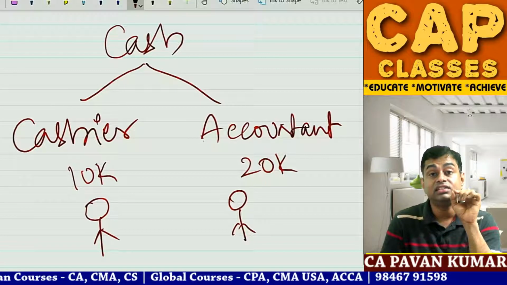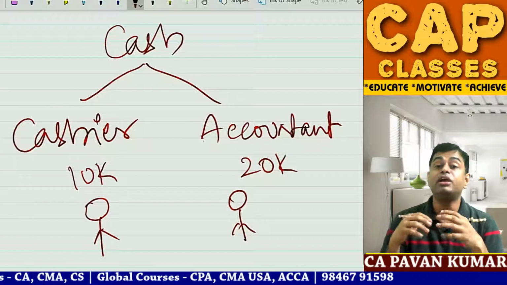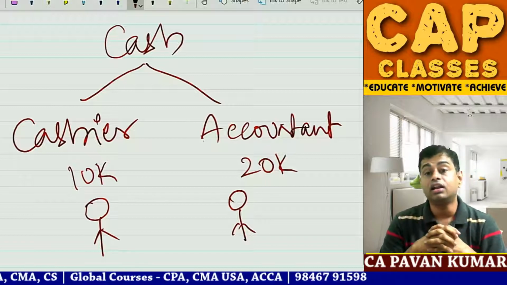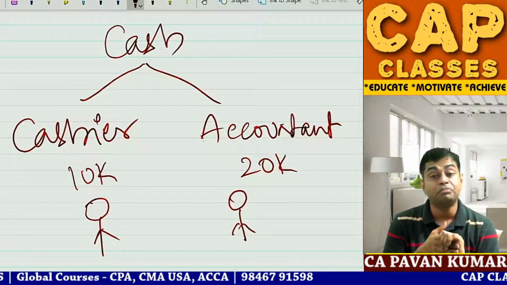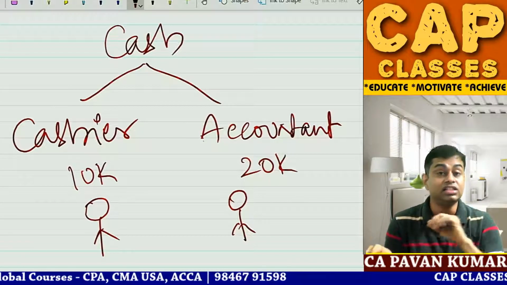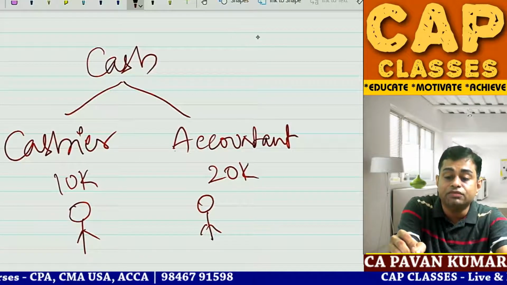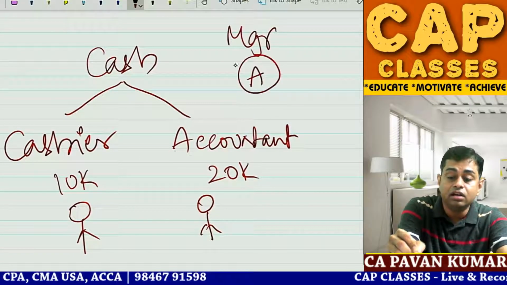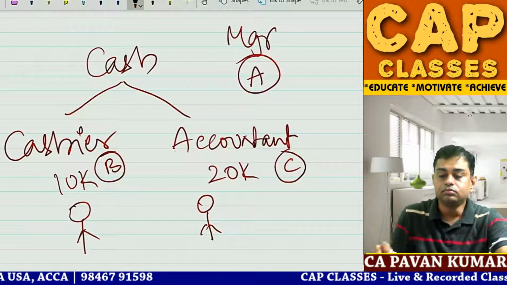This is one problem with internal control. Internal control sometimes can be costly. Internal controls can be time consuming. Small entities might not be able to bear it. This is one problem. Another problem is, imagine in this company there is one manager A, cashier B, accountant C.